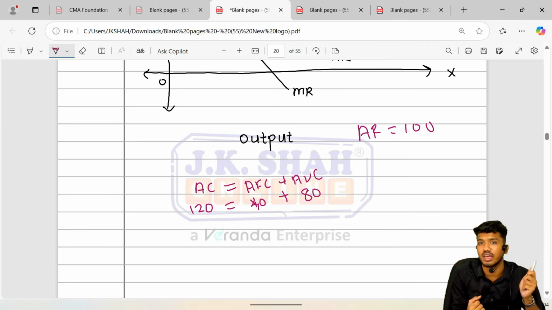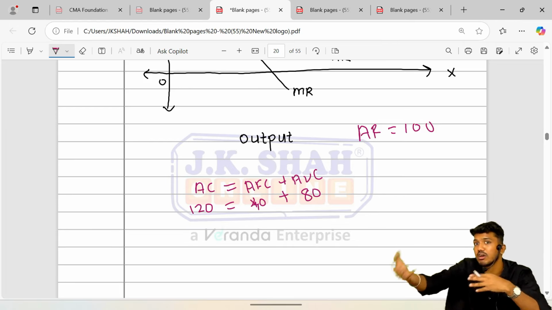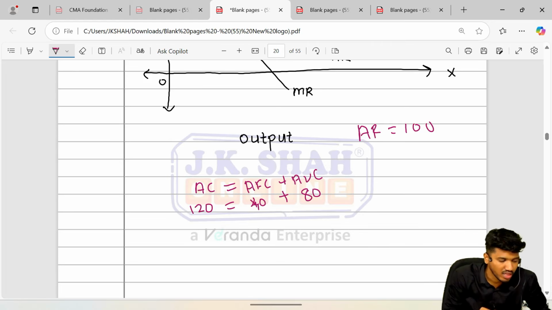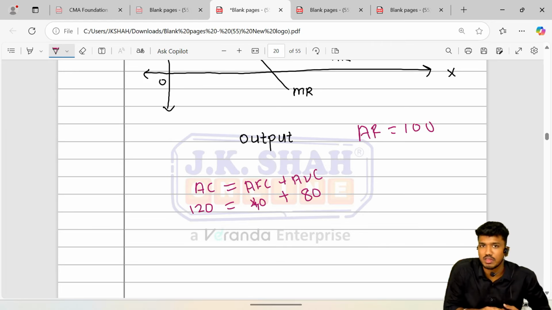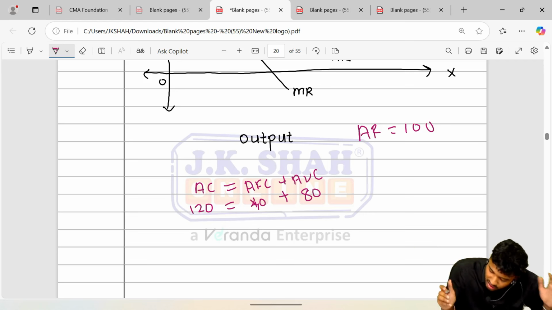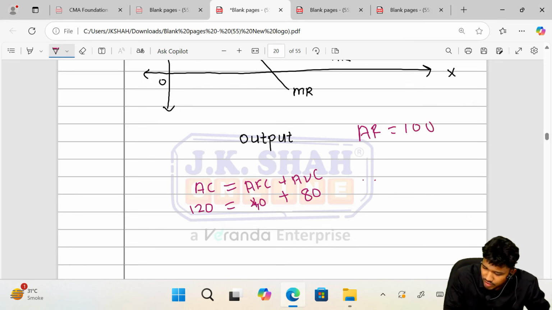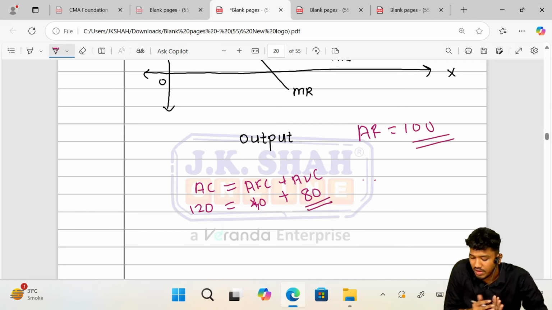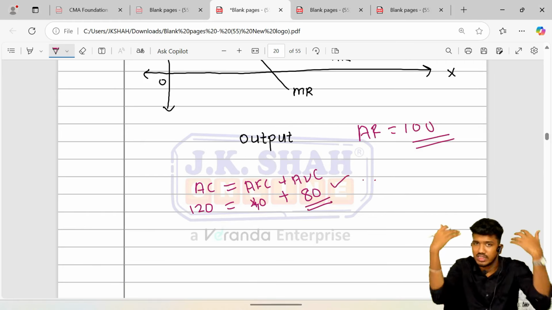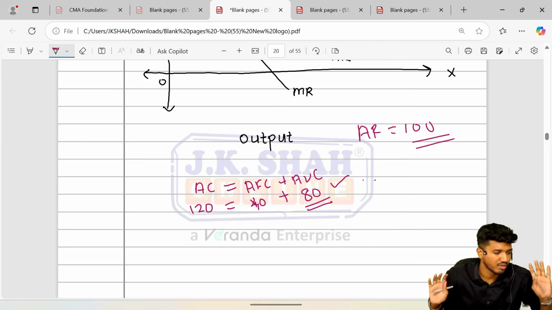What is the actual variable cost? Variable cost means the actual expense behind the vada pav. The rent component is 40 rupees, but what is the actual cost of making it? 80. So it was sold for 100. That is, we sold the product for rupees 100, but we actually made that product for rupees 80. So is 80 getting recovered? See, that is a loss. We are in loss, we know that.